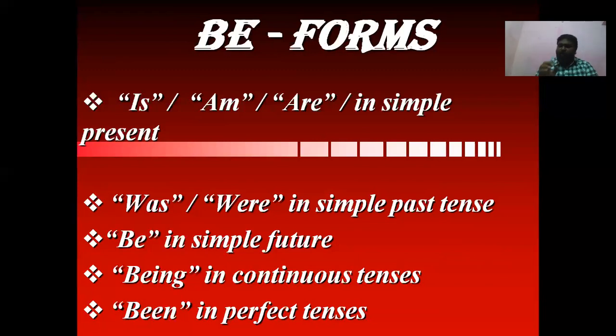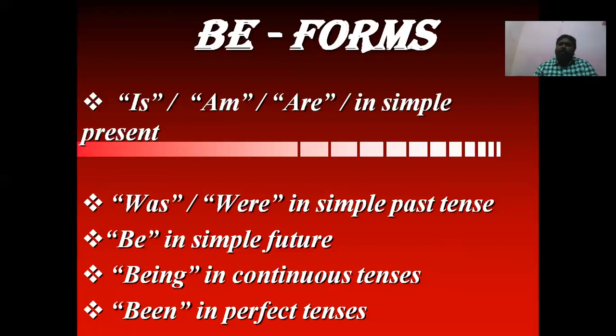Is, am, are are used if the active voice is in simple present tense. We have to use was or were in passive voice when the active voice is in simple past tense, the second form of a verb.